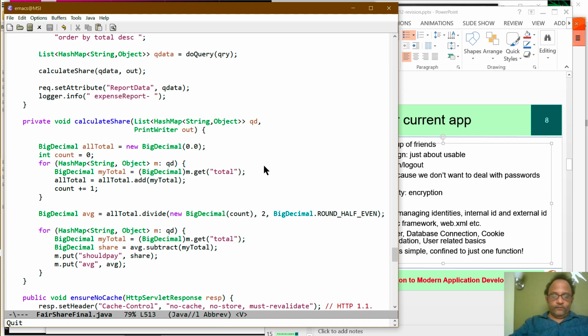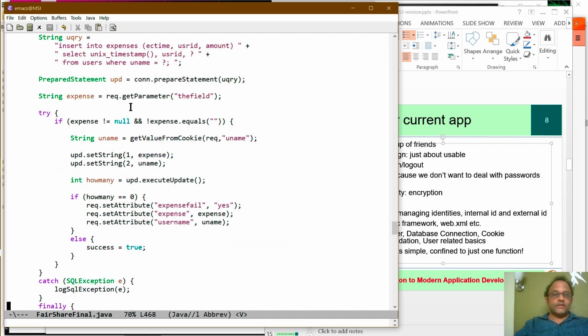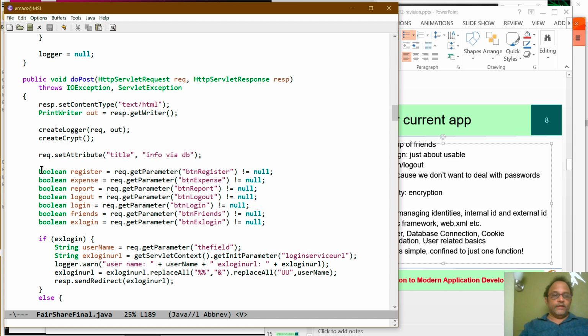We took web XML, which actually unroutes in some sense. Instead of mapping all these things to different classes, we map all of them to the same class. And then inside the class, we did the dispatch.